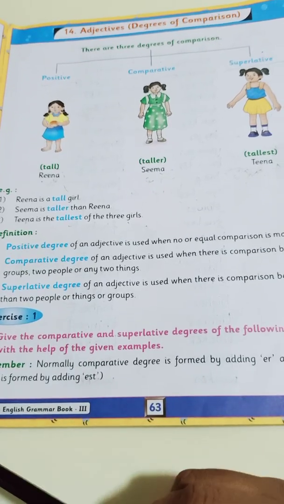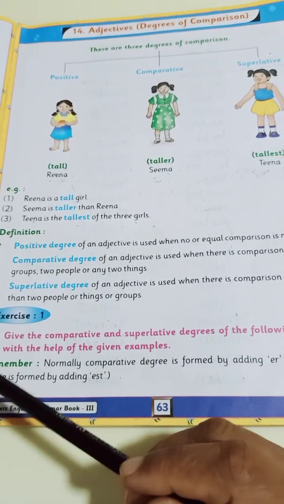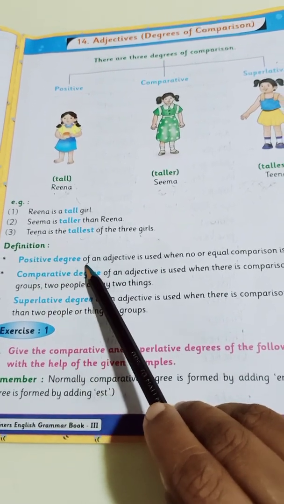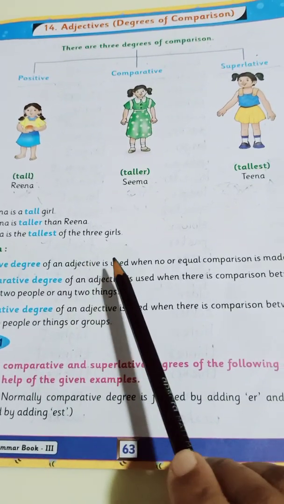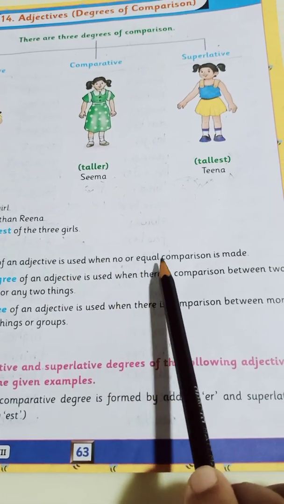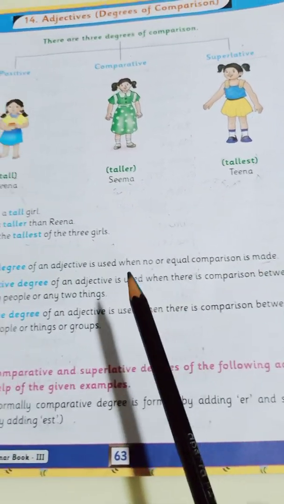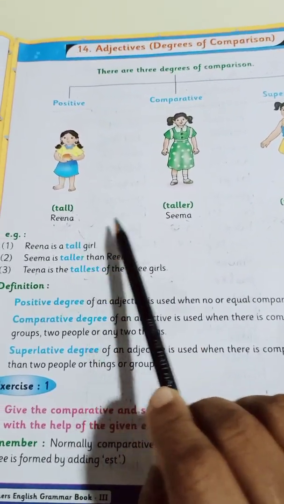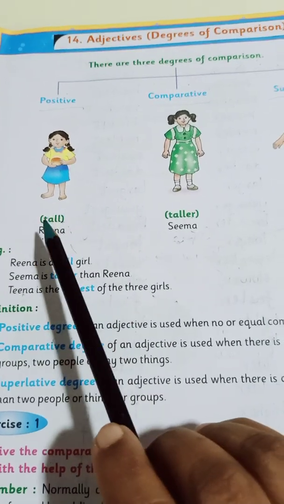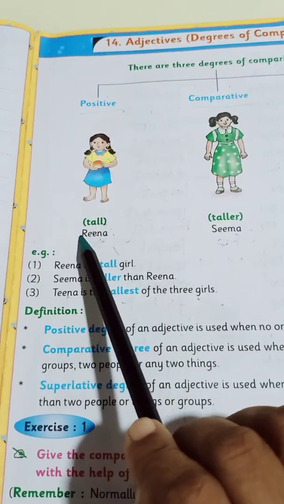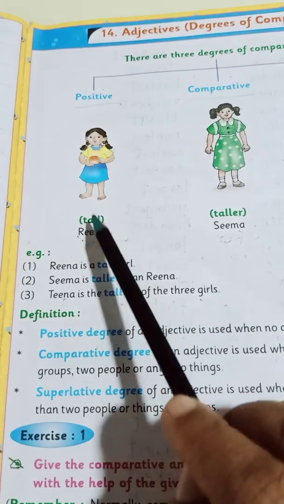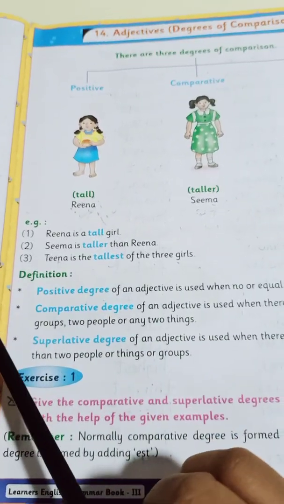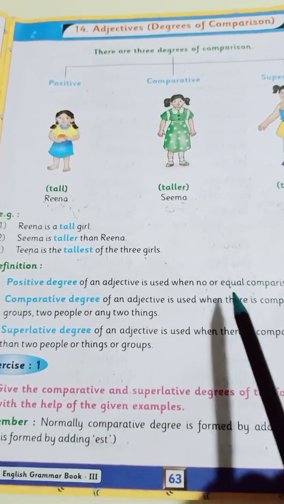So what is the definition, my dear students, of the positive degree? Let us read and understand. The positive degree of an adjective is used when no comparison or equal comparison is made. Like there is no one else that I can compare over here. Reena is all alone in the positive degree. So we use the positive degree when we are not going to compare it with anyone.